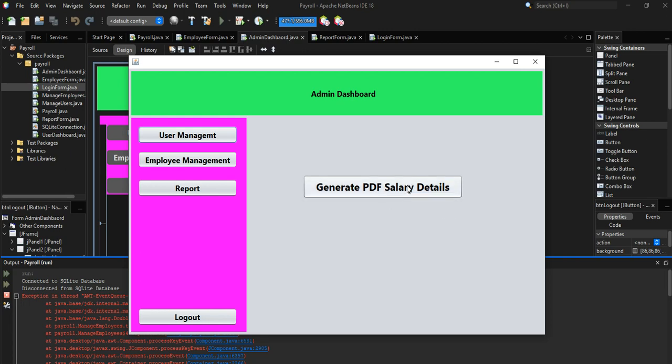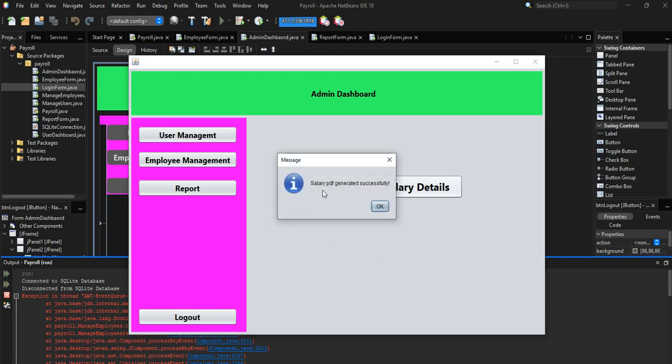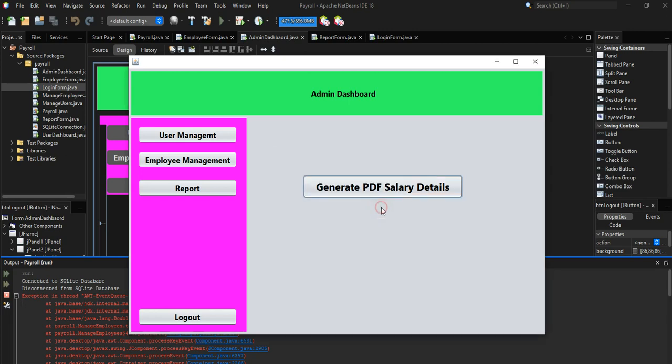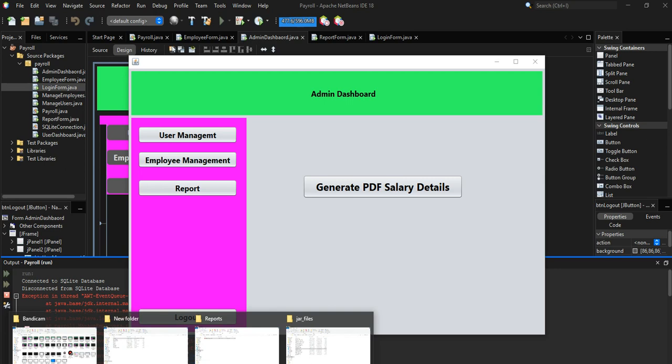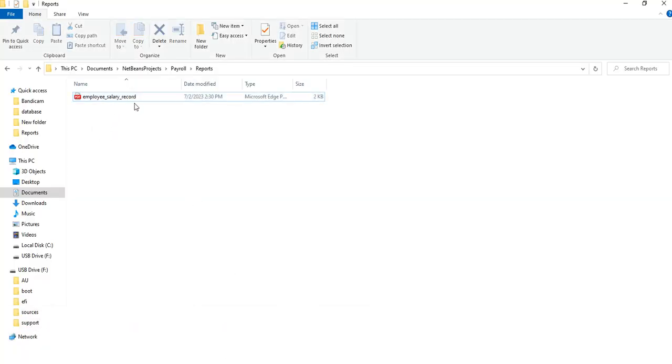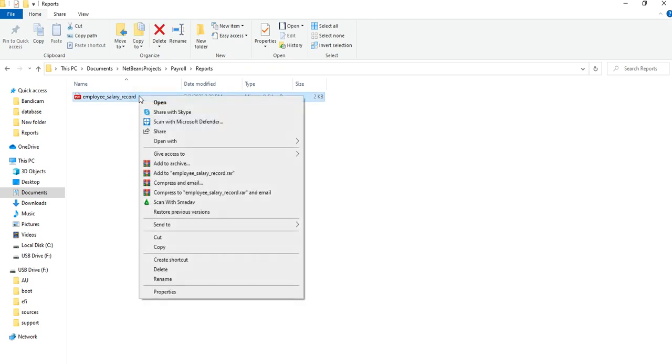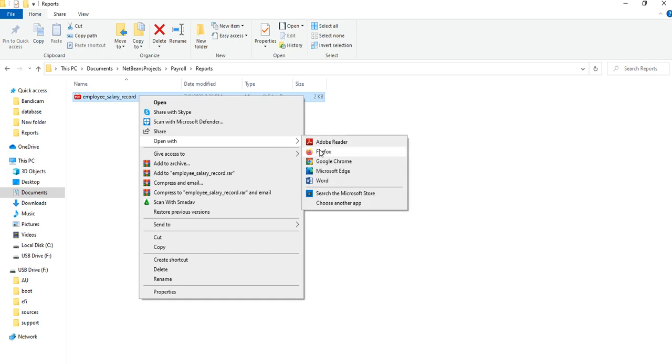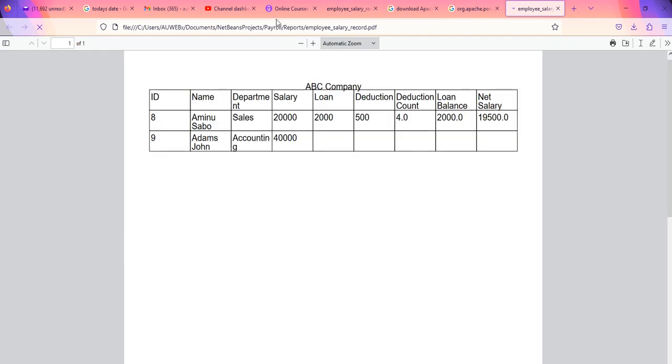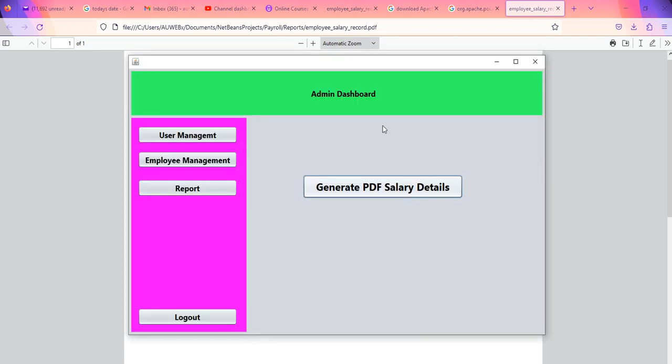The moment I click on it, you can see salary PDF generated successfully. So we'll click on OK and go inside the folders. Here you can see it generated the employee salary record. All right, so let's right click and open it to see how it looks. As we are opening it, you can see the list of the records we currently have inside the employee.